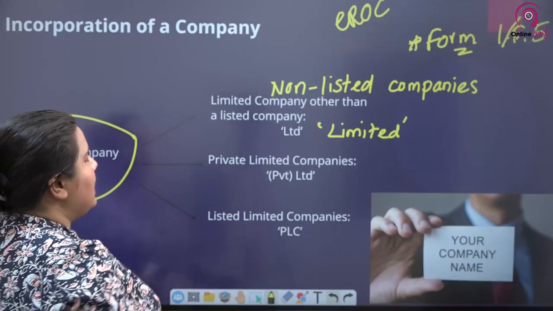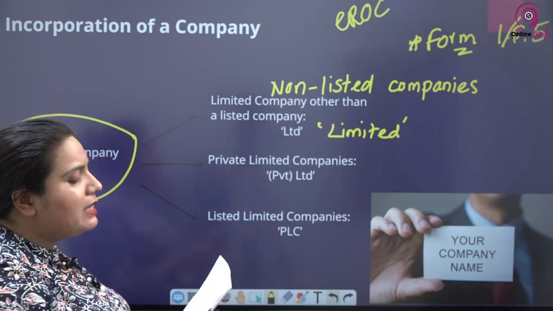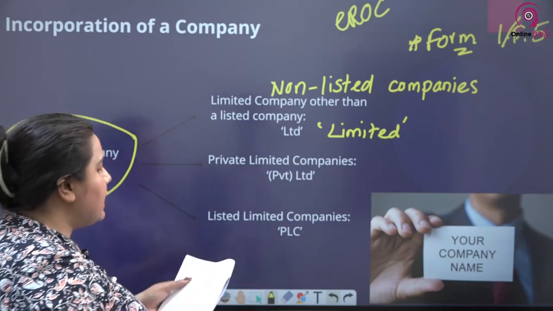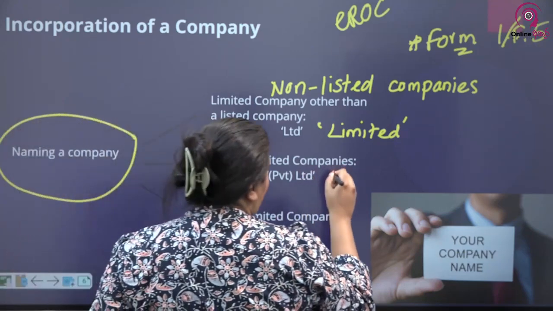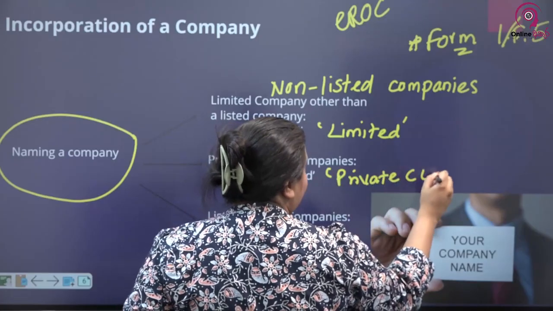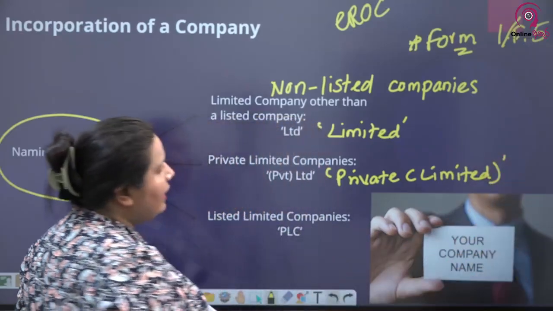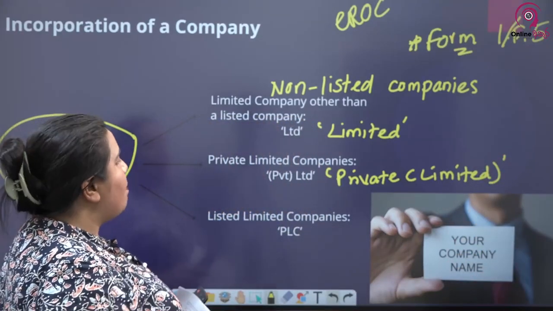For non-listed companies, we end their name using limited or LTD. For private companies, we end their name using PVT LTD. Private companies shall end in the words private limited or the abbreviation PVT LTD. You can even have private limited written out in letters also, that is for private companies.